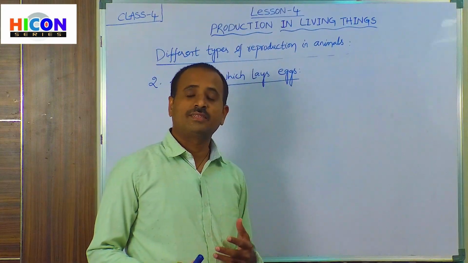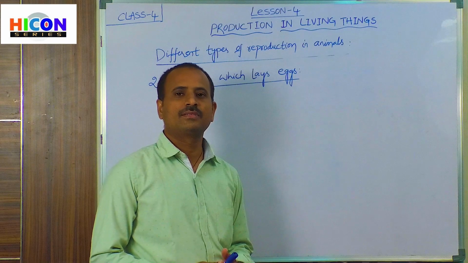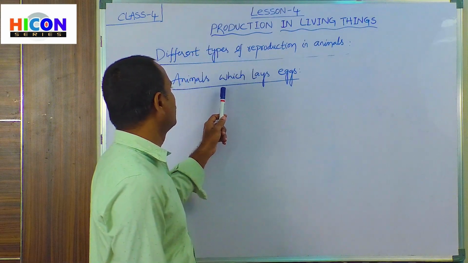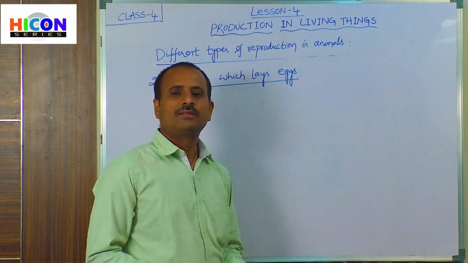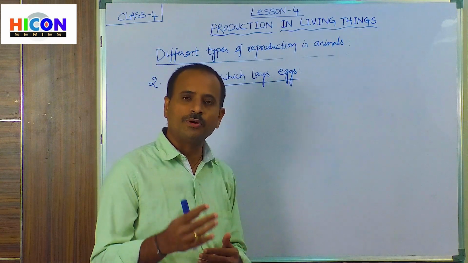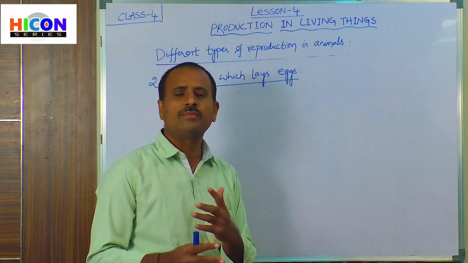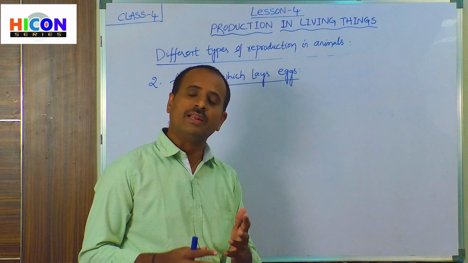So children, the second type of reproduction in animals. So what is the second type of reproduction in animals? Those animals which lay eggs. So some animals can reproduce by laying eggs. So what are the examples of animals that can reproduce by laying eggs?